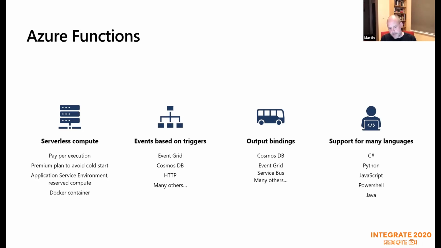So from the output end, there are a bunch of services that you can push data out to. I'm going to be talking about Cosmos DB and Event Grid. There's Service Bus and a whole host of others. The key point from when I'm talking about using the best skills for the job is it supports many languages. There's the list of languages there: Python, C#, JavaScript, PowerShell, and Java. They're all the languages that it supports, so you can use the right language for the service that you're writing. So that's a key point.